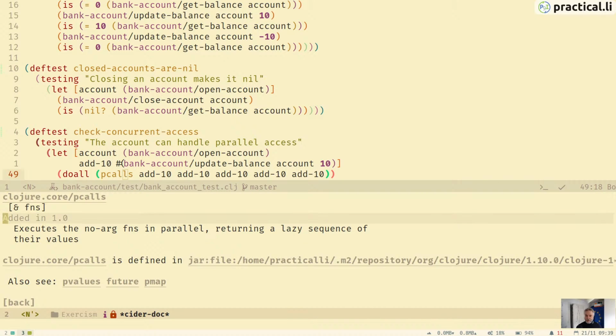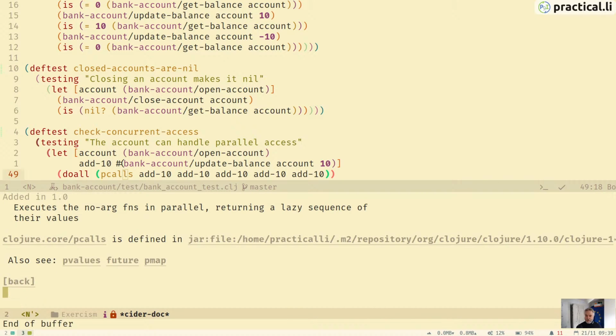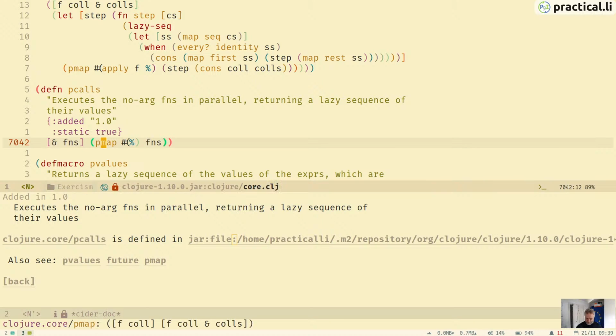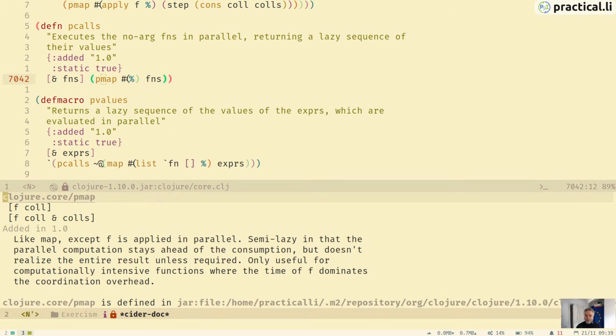That doesn't say an awful lot. We can go and browse the code. And that uses pmap. We're going further into the rabbit hole. What is that doing? It's like map, but using a function in parallel.